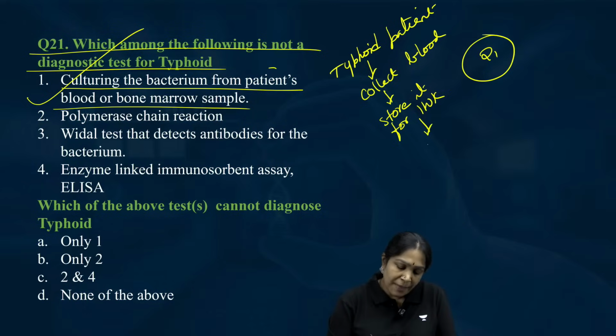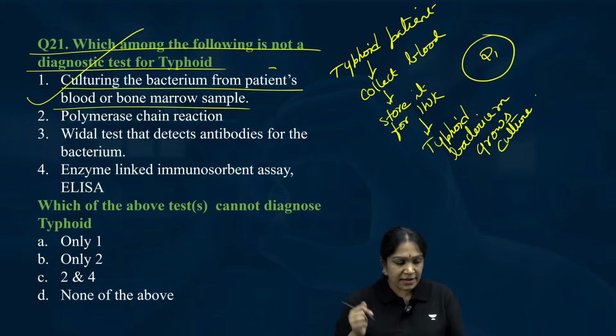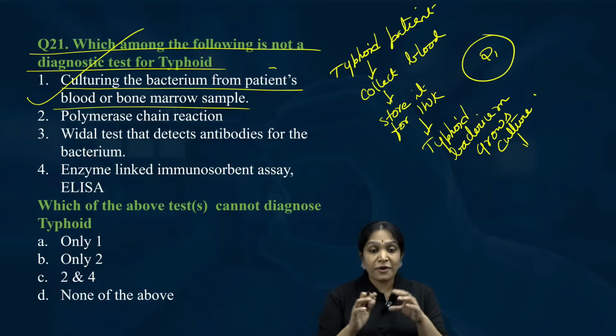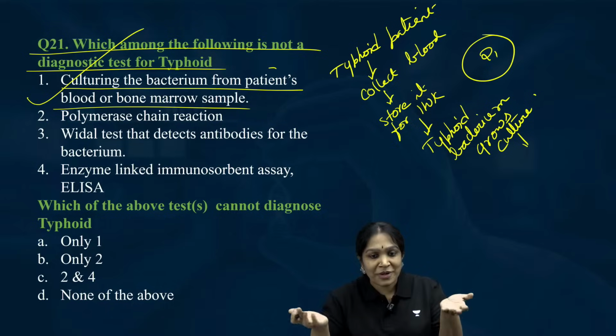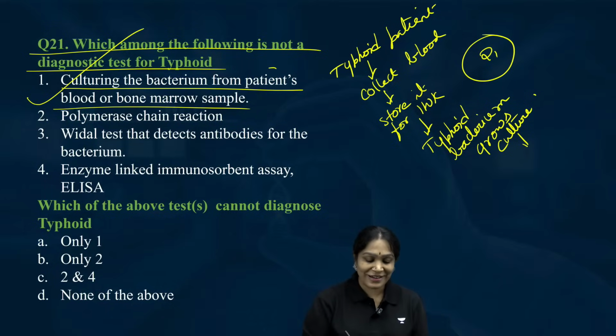The typhoid bacterium grows. That is nothing but culture. Is it clear? And then when typhoid bacterium is growing from your blood, what is the meaning? You got infected by typhoid. So we can use it as diagnosis.